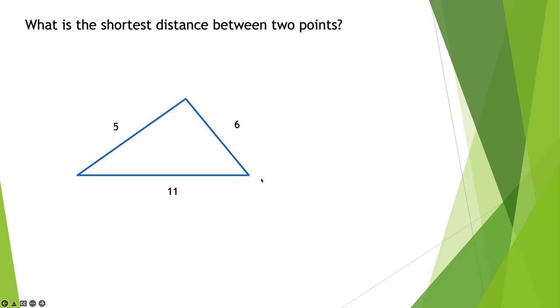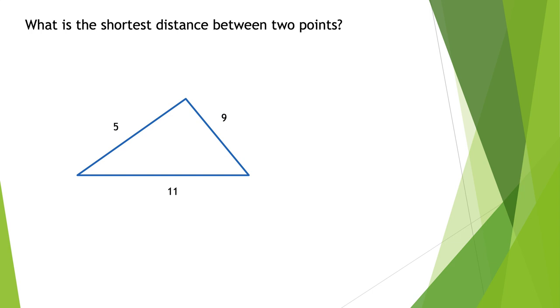Well, what if the distance from the store to my friend's house was 6 miles? Could I go 5 miles this way and then 6 miles this way and end up there? Well, no, because that shortest distance is 11. So I can't possibly get there quicker by going out of the way. Or another way to look at it is just look at the room that you're in. If you're going to walk to the wall directly across from you, that's the shortest distance to get up and walk to that wall. But imagine if you walked all the way to the wall on the left and then all the way back to the point that was straight in front of you. That can't possibly be shorter. And it can't possibly be the same distance. So it couldn't be a 4. It couldn't be a 6.